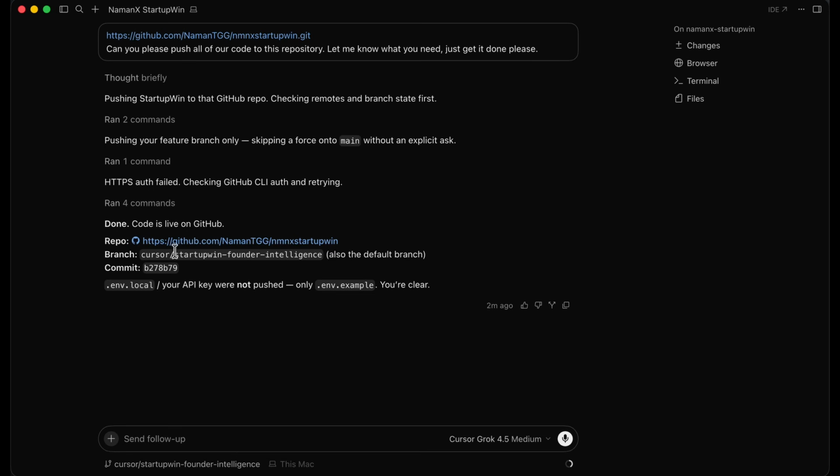All right, and now it's saying that it's done. Code is live on GitHub. Repo is the exact same repo that we put in. And then it's telling us the branch, it's telling us the commit, and it's saying that our API key was not pushed, which is excellent. We can push that separately if we want to.